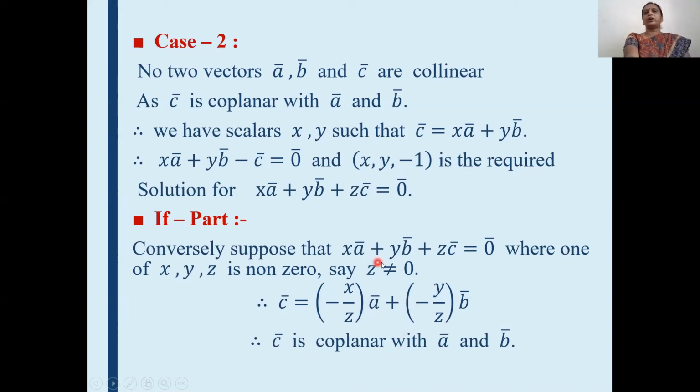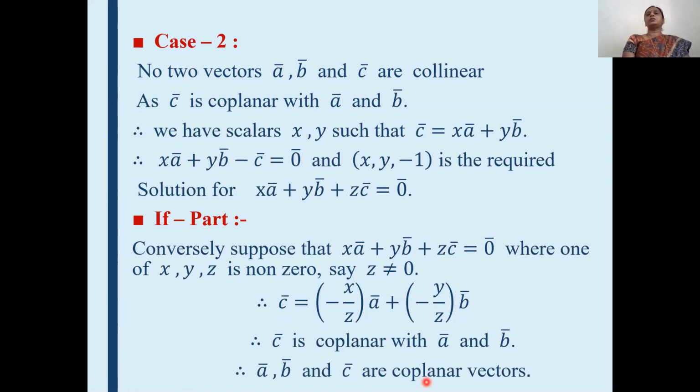Means in the converse, we supposed this equation is true with at least one scalar not equal to 0, simplified, and got this equation, which shows that c bar is coplanar with a bar and b bar according to theorem 2. Therefore, a bar, b bar, c bar are coplanar vectors.